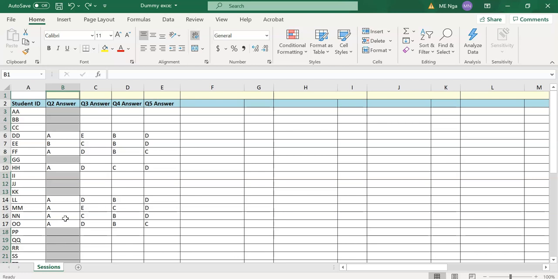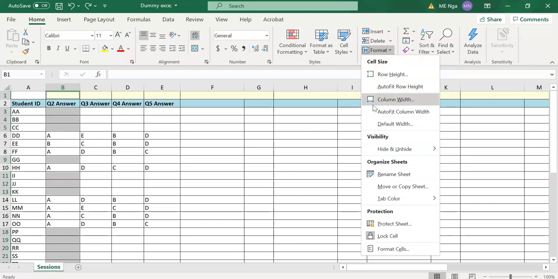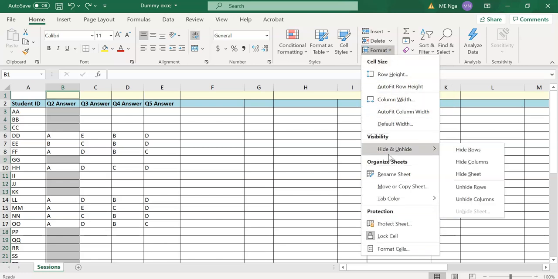And now we want to hide all the blanks, not just for this row, but for all the rows. And this will apply automatically to all the rows. So what we do next is look for Format. Select Hide and Unhide under Visibility, and then simply select Hide Rows.